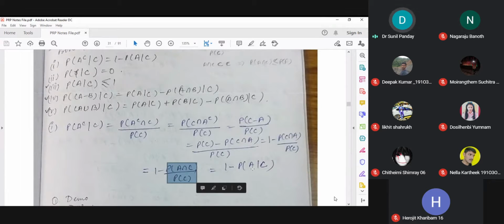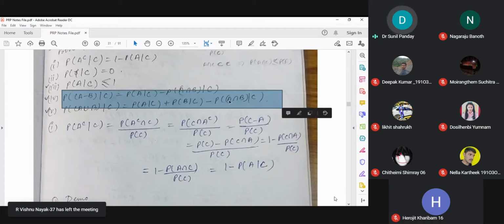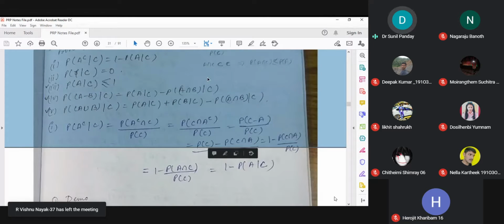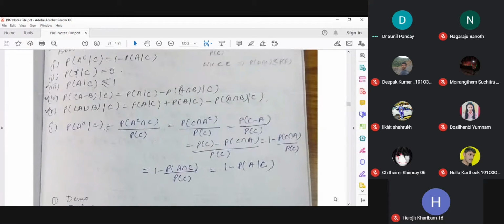It is actually probability of A given C. So this is the idea to prove all these kinds of results. I may ask one of them in the exam. Earlier I used to ask, but I don't know what we will do for online. So this is a glimpse of the idea, and on the basis of this idea, you can prove other results.